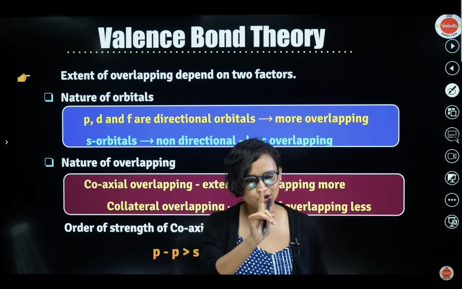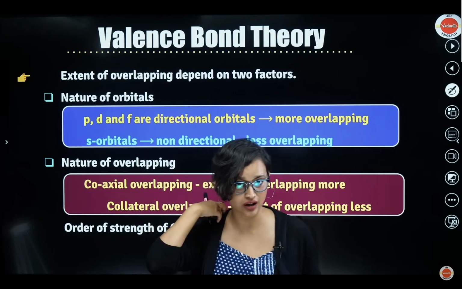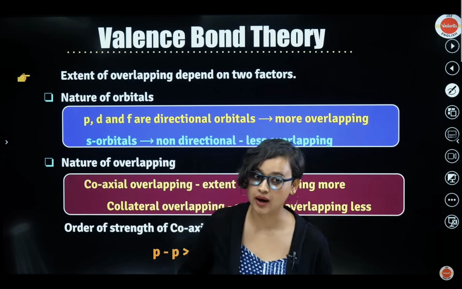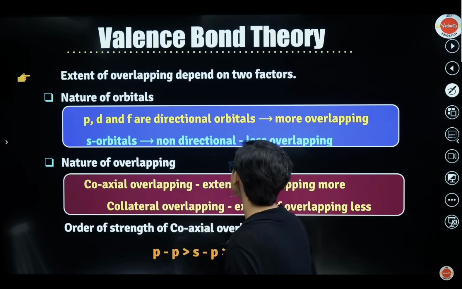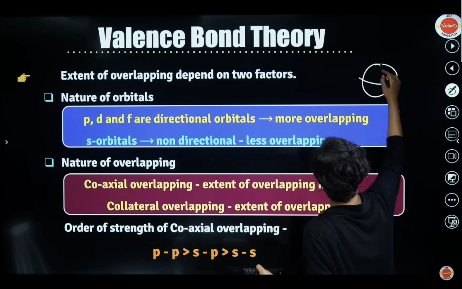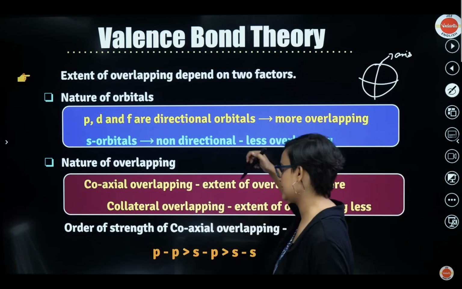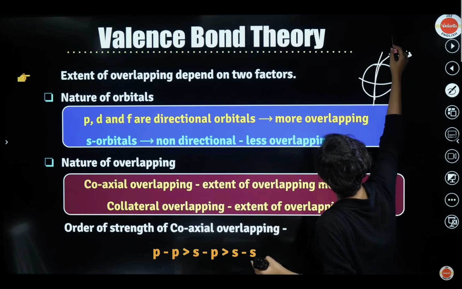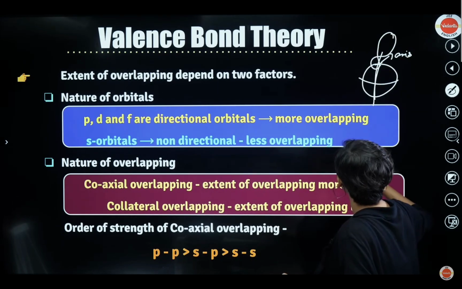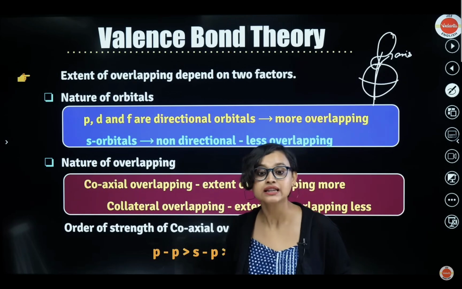So we understood P, D and F have more overlapping, S has less overlapping. Now see, you know how the Earth looks like this, right? This is your equatorial and this is your axis, correct? So if it is coaxial, if this is your axis, and now let's say there is another one coming like here only. If it is coaxial, then the overlapping is more.